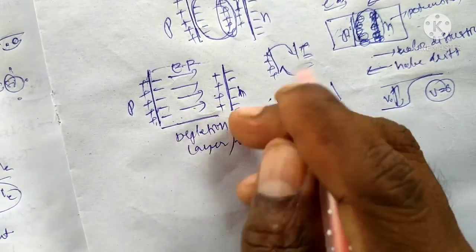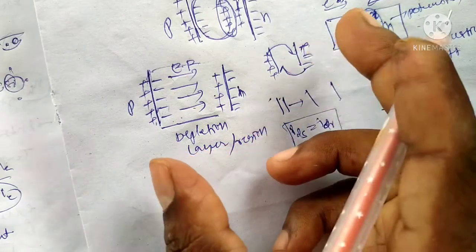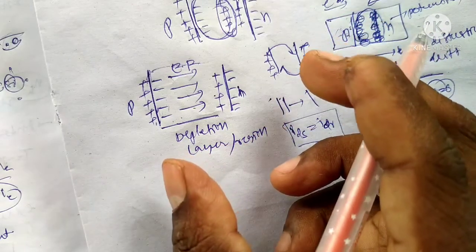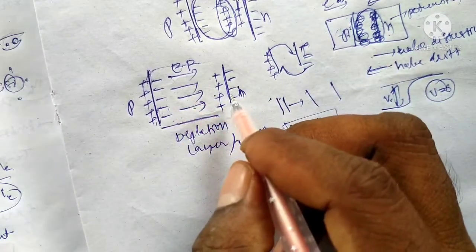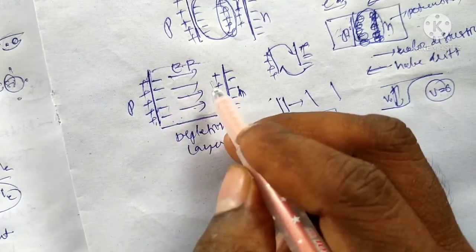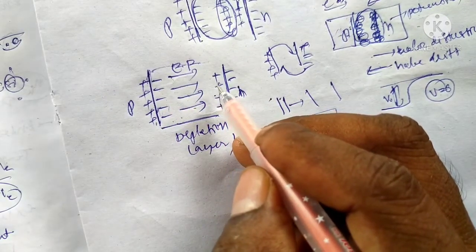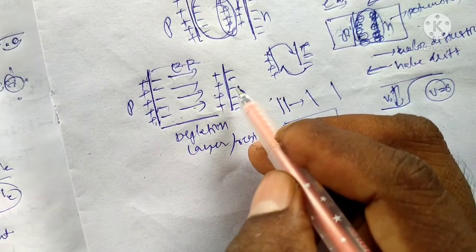If the depletion layer is very small, we get high current. If the depletion layer is very large, the width of the layer is very large and we get small current, because there is no movement of electrons. The charge carriers cannot give the current.